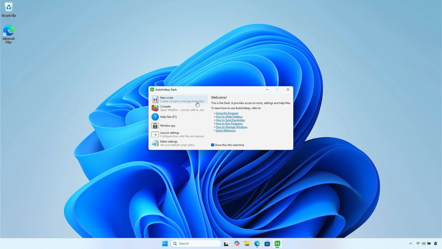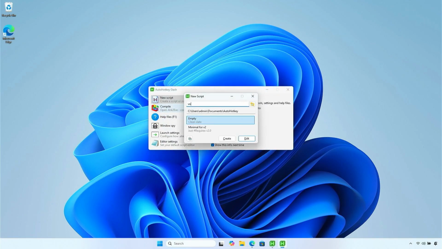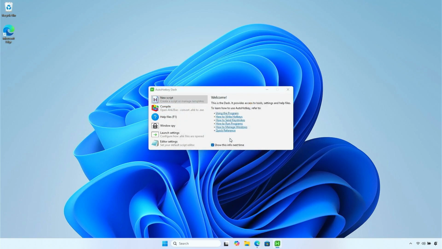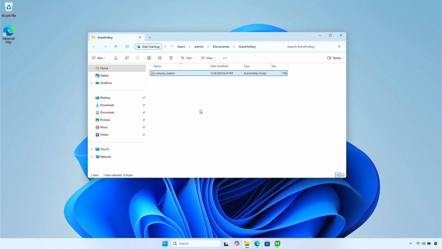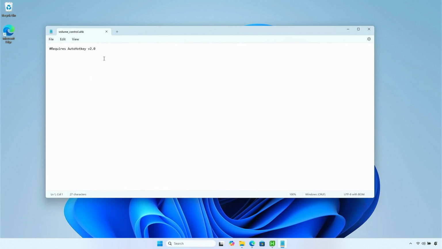Next, create a new AutoHotkey script. Edit the script by a text editor. Add the necessary script code to control the audio volume with the right mouse button and mouse wheel.